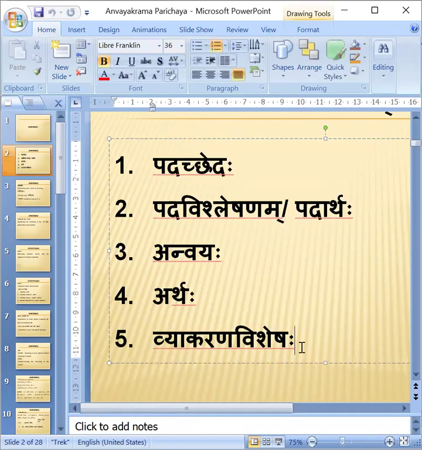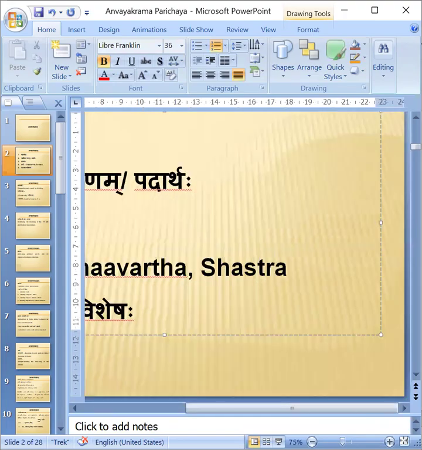Instead, one more thing is added, that is Artha is divided into 2. One is Bhavartha and the second is Shastrartha. Okay, Bhavartha, Shastrartha. There are 2 divisions in that. Okay, what that is I will tell.